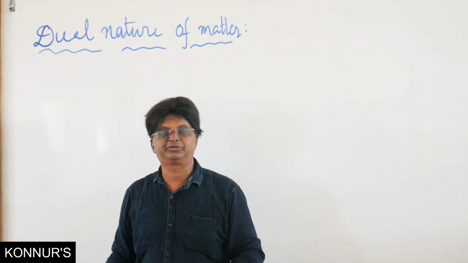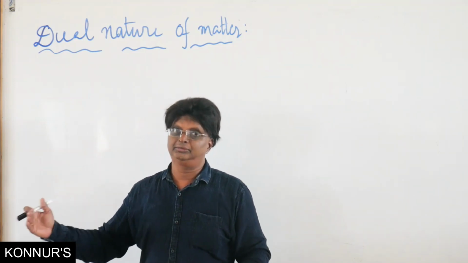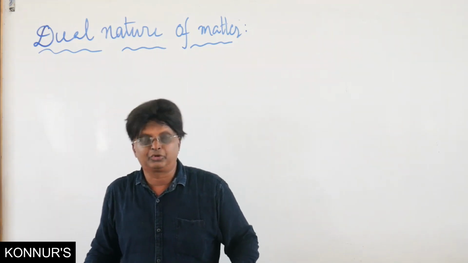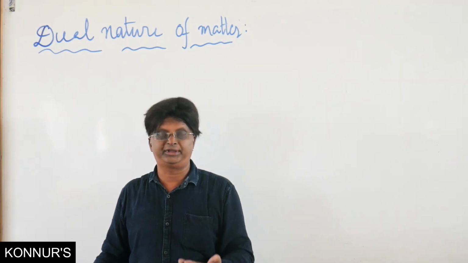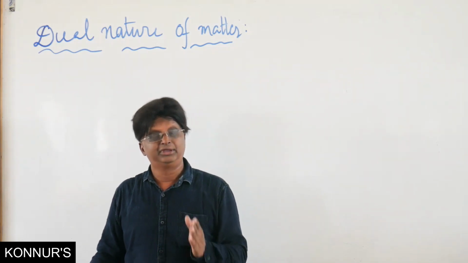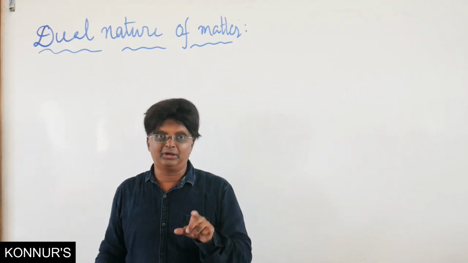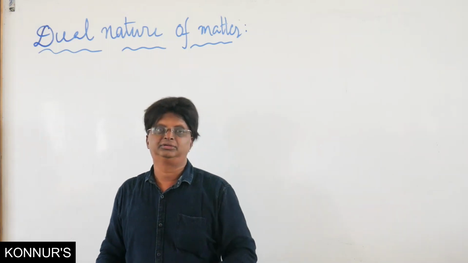So why can wavelengths or de Broglie waves associated with ordinary bodies not be observed? Because lambda is too small and beyond our detection. We don't have such instrumentation. Whereas for subatomic particles, lambda is in the measurable, detectable range.